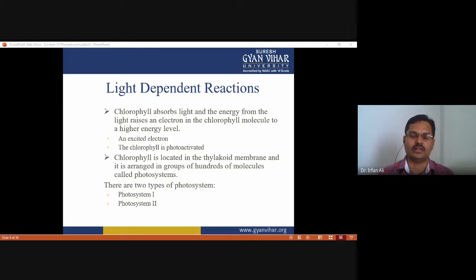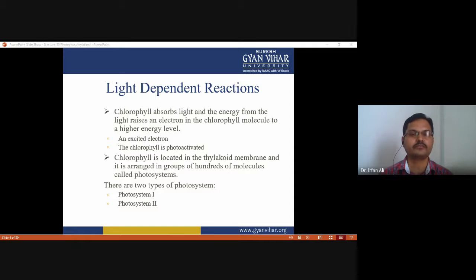The whole structure comprised by the granum is called the thylakoid, along with the membrane of the grana, and the inner space of the thylakoid is called the thylakoid space. The light-dependent reaction occurs in the thylakoid membrane, and the light-independent reaction, or Calvin cycle, occurs in the stroma.